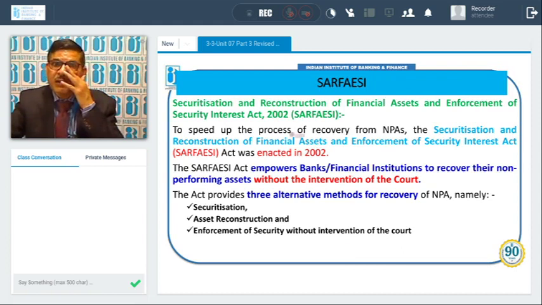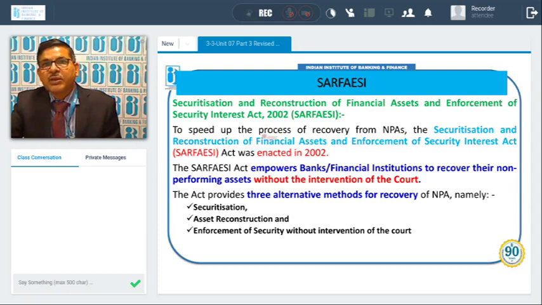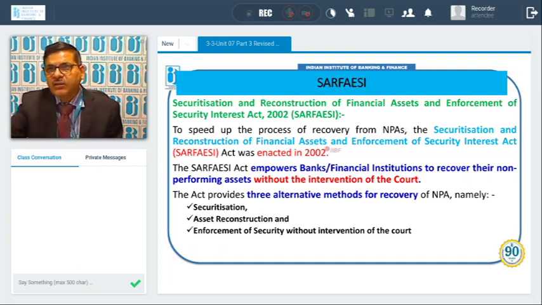SARFAESI Act. The SARFAESI full form is Securitization and Reconstruction of Financial Assets and Enforcement of Security Interest Act 2002. This is the SARFAESI Act 2002. What is the basic purpose? To speed up the process of recovery from NPA, the SARFAESI Act was enacted in 2002. The SARFAESI Act empowers banks or financial institutions to recover their non-performing assets without the intervention of the court.